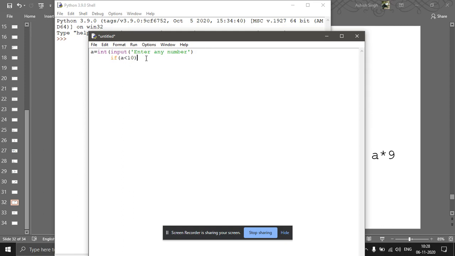Sorry, I forgot to give this too. Then we can write our own statement: print number is a one digit number. Any problem in this code?